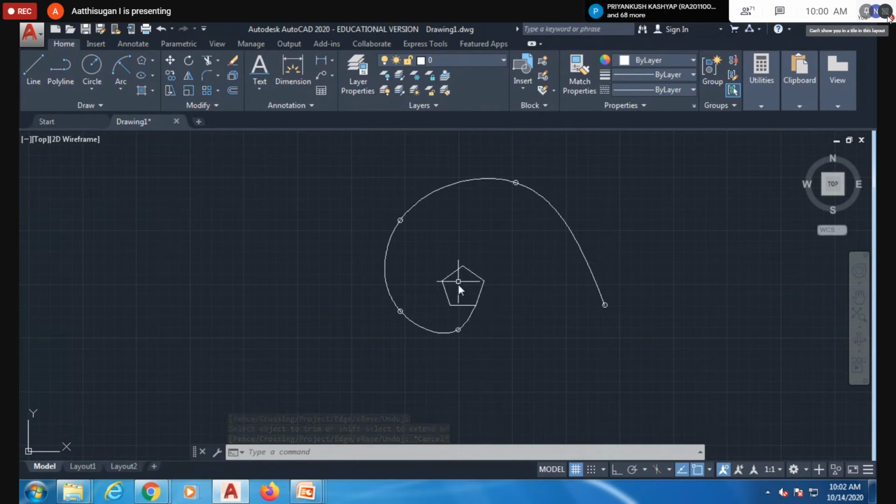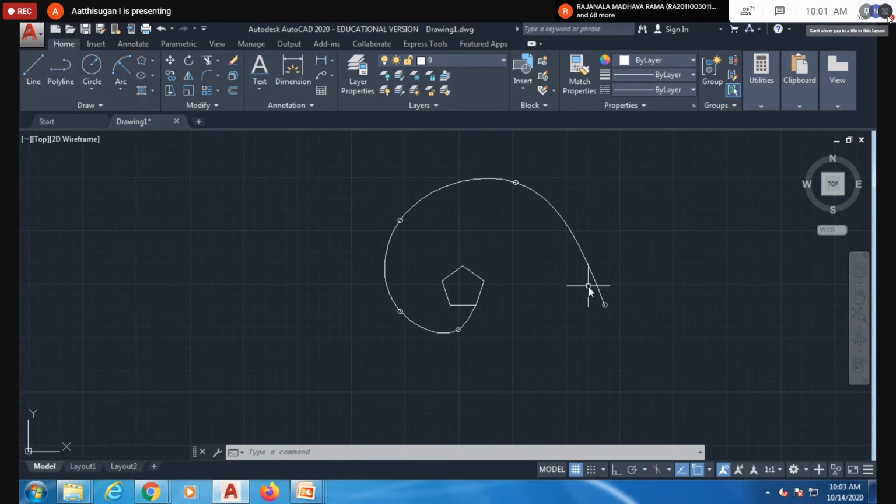You do this for a hexagon also. Suppose they are asking for the involute of a hexagon, you draw the lines. Here I did it only for 150 total length because it is a pentagon. For a hexagon, you can take it up to 180. Like this you can do for a hexagon.